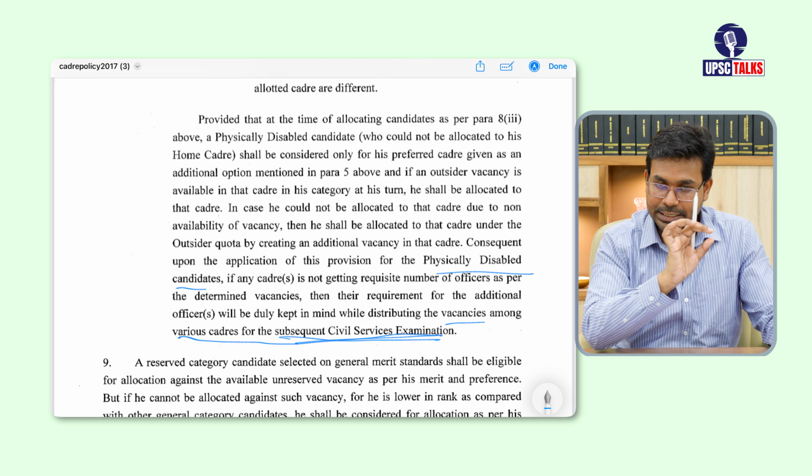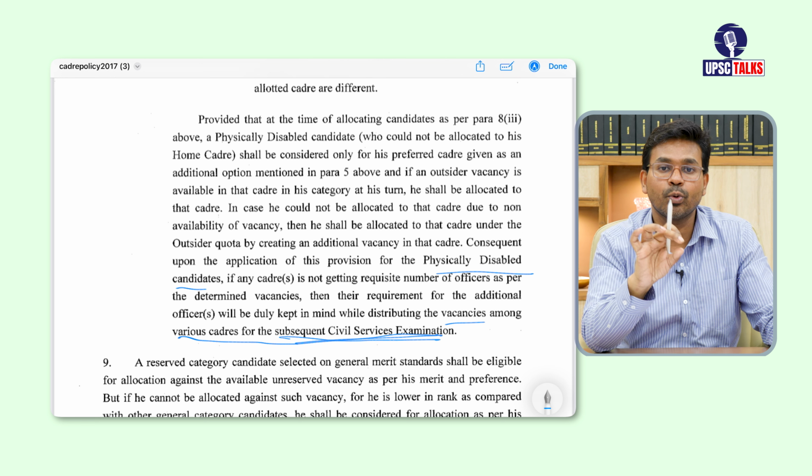Means for physical disability quota candidates, if there is a vacancy, and after following the whole cadre allocation process that vacancy is still vacant, I mean a candidate was not found, then they are going to carry forward that vacancy to the next exam year.